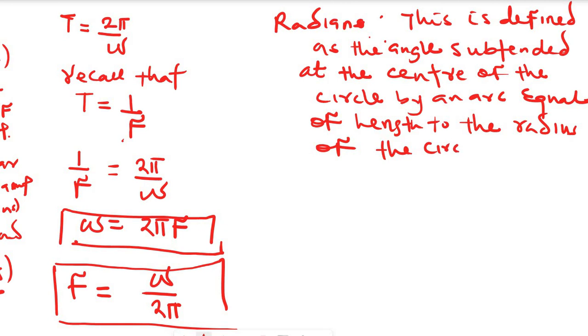CIE usually asks students to define this term, radian. Let me explain it.